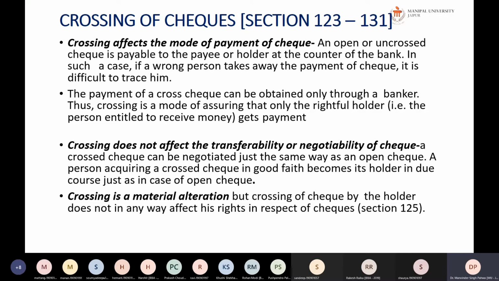Okay, so in that case, the person who is the holder can make the crossing, which is actually an alteration. You are restricting the banker, or restricting the person, from getting the payment in cash. That's it. That is the alteration, but it is a material alteration. Why? Because otherwise the payment will go into your bank account, and only then can you take the payment, otherwise not. So the alteration is from the point of view of taking the payment from the bank. Such alteration actually restricts the payment by transferring the payment into the account of the holder.